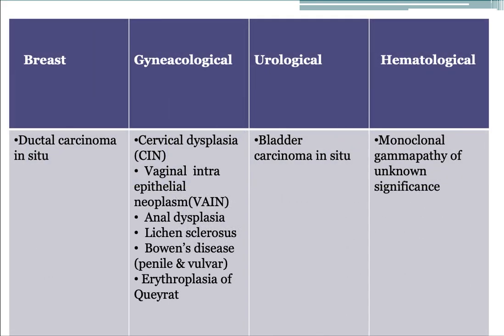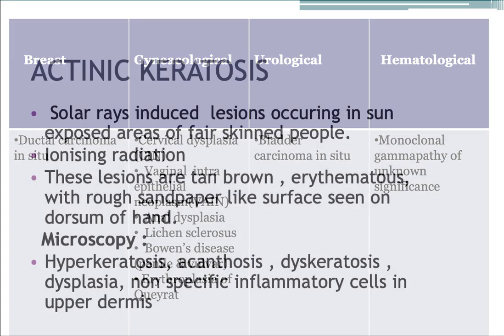The precancerous lesion in breast is ductal carcinoma in situ. Gynecological precancerous lesions include cervical dysplasia, vaginal intraepithelial neoplasia, anal dysplasia, lichen sclerosus, Bowen's disease, erythroplasia of Queyrat. Precancerous lesions of the urological system include bladder carcinoma in situ, while hematological precancerous lesions are monoclonal gammopathy of unknown significance. These are a few common precancerous lesions.